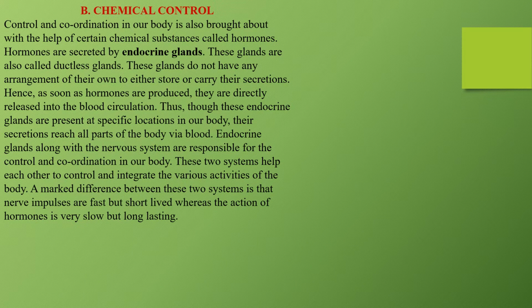The next topic that we have in this chapter is chemical control. Control and coordination in our body is also brought about with the help of certain chemical substances called hormones. Hormones are secreted by endocrine glands. These glands are also called ductless glands. These glands do not have any arrangement of their own to either store or carry their secretion.